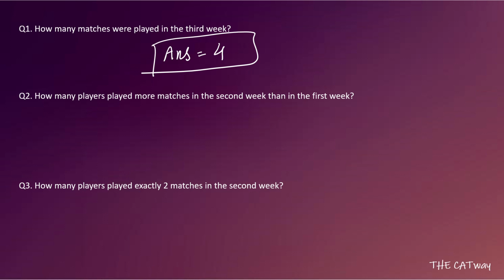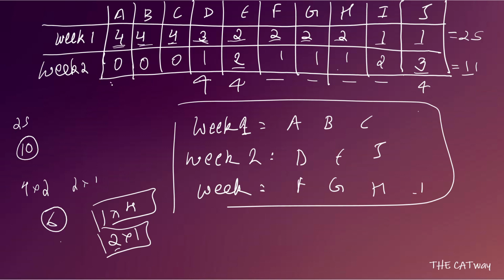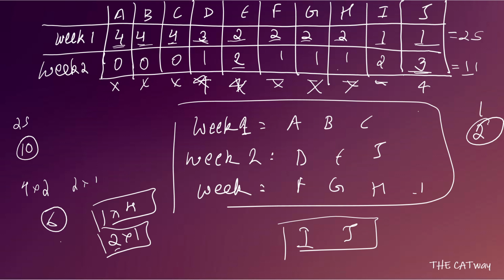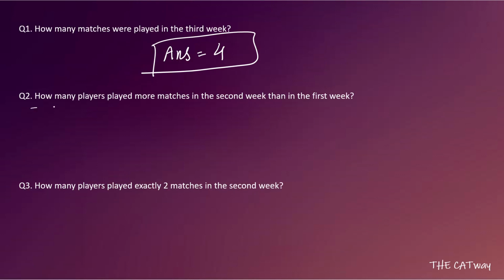The second question says, how many players played more matches in the second week than in the first week? A did not play more matches, B did not, C did not. Neither did D, E, F, G or H. I played more matches in week 2. He played 1 match in week 1 and 2 matches in week 2. That means I is 1 person. And J played 1 match in week 1 and 3 matches in week 2. So J is also there. So how many players are there? There are 2 players. So your answer will be 2.